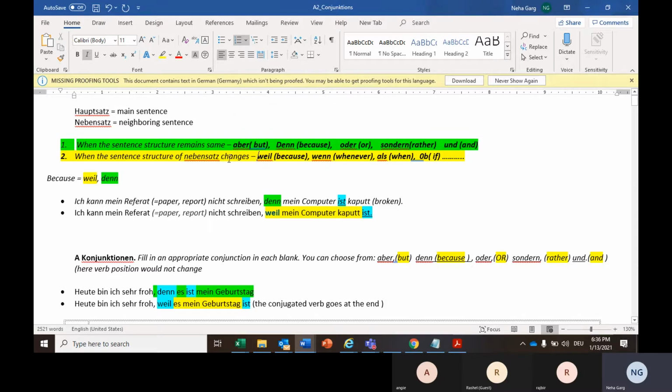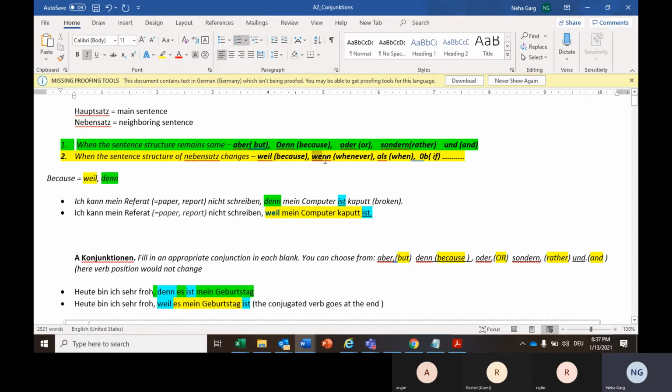Now there are some connectors which, when we use them, impact the sentence structure, and we will see how. Read this line: when the syntax structure of the Nebensatz changes. There are some connectors which impact the sentence structure of the Nebensatz, the neighboring sentence. These are weil, which means because. So for because we have two connectors. One is denn, which does not impact the structure, and one is weil, which does impact the structure.